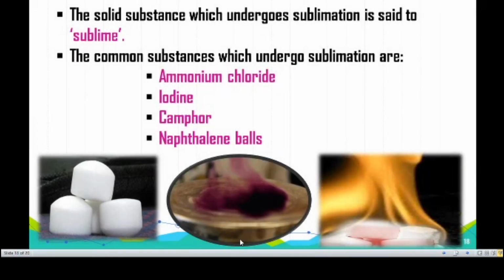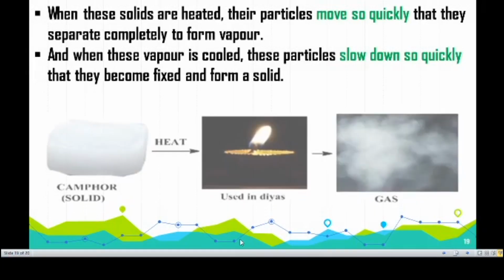You can see a lot of examples in our daily life, like camphor, naphthalene balls, iodine, and ammonium chloride. These are all common examples of the sublimation process. The substance which undergoes sublimation is called a sublime substance. So naphthalene ball is a sublime substance, camphor is a sublime substance, iodine is a sublime substance. A substance that does not go through the liquid state but is directly converted from solid to gas is called a sublime substance, and the process is named sublimation.